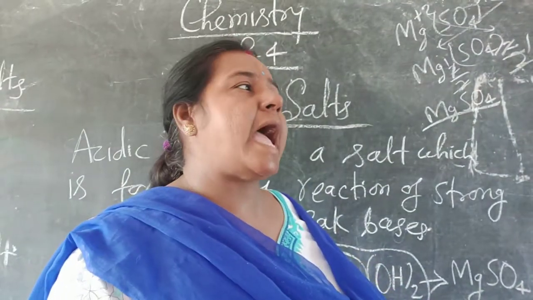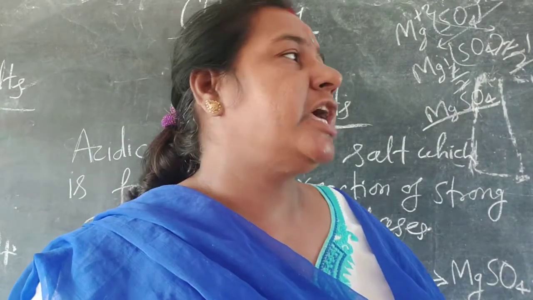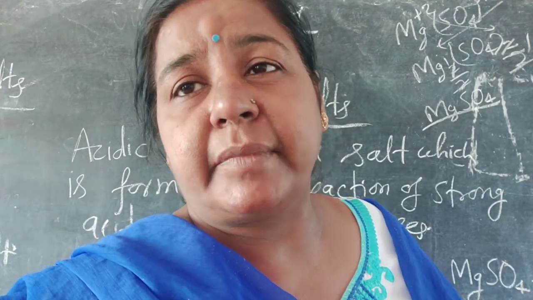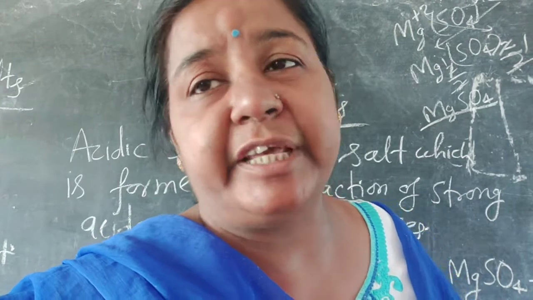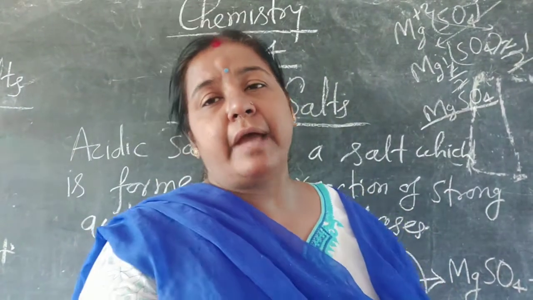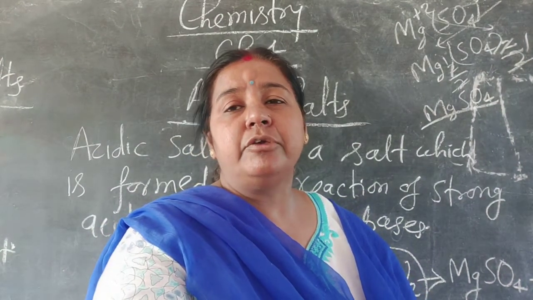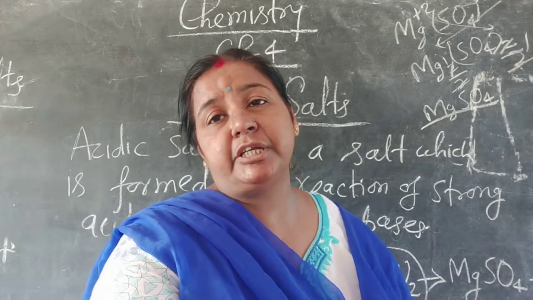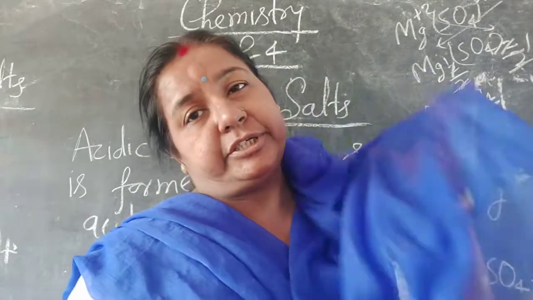Now you should know what the strong acids are, as I discussed earlier, and what the weak bases or weak acids or strong bases are. Now you have to know for this: hydrochloric acid, sulfuric acid, nitric acid are the strong acids.